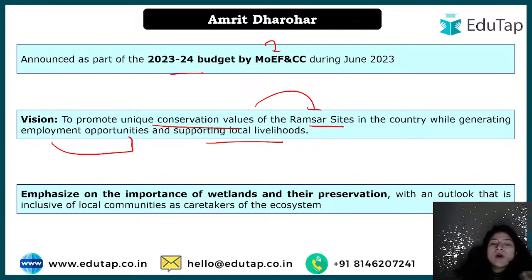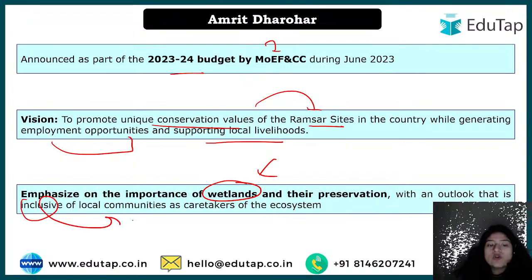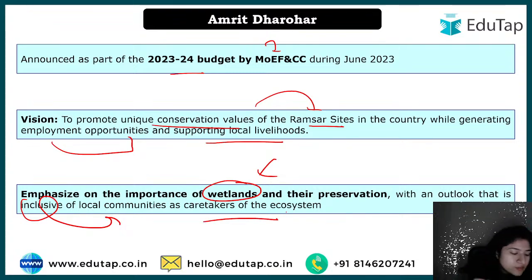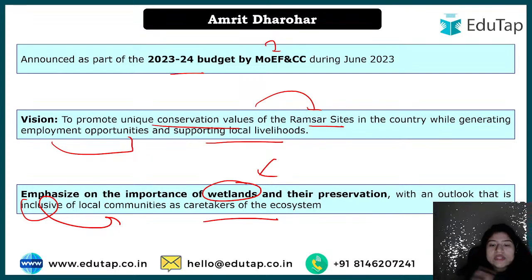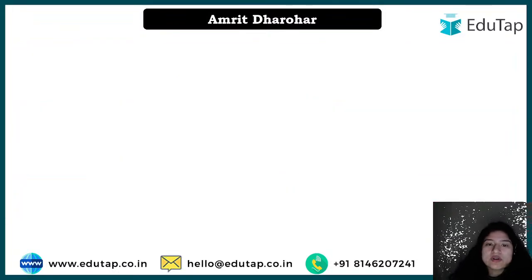Okay, now what is the importance, what is the emphasis on? Of course we have understood that emphasis will be given to wetland conservation. Along with that we have to include the local communities over there, okay, as the caretakers of the system, because look, they are the most connected ones to the sites, right? So that is why they will be chosen as the caretakers for this sort of ecosystem.